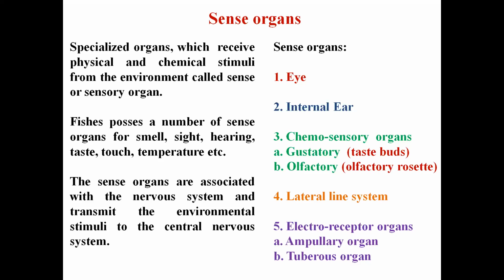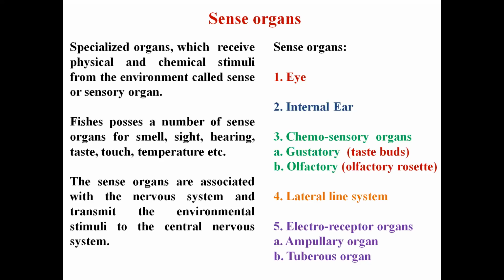Any specialized organ which can receive external stimuli, whether in the form of physical stimuli or chemical stimuli, is known as a sense organ or sensory organ.